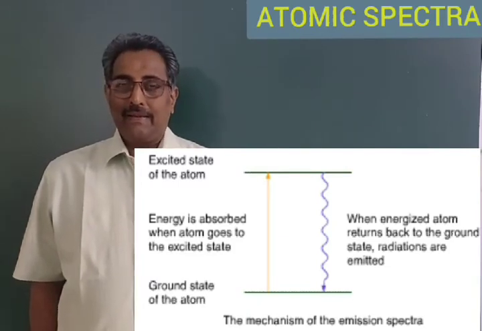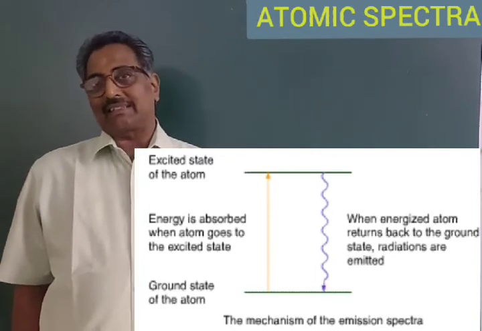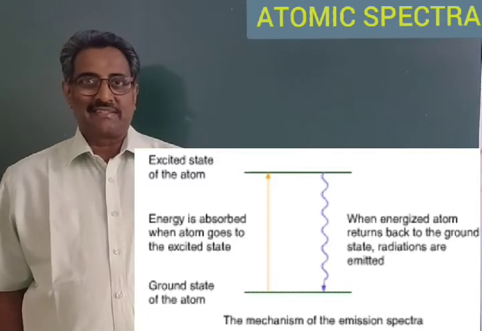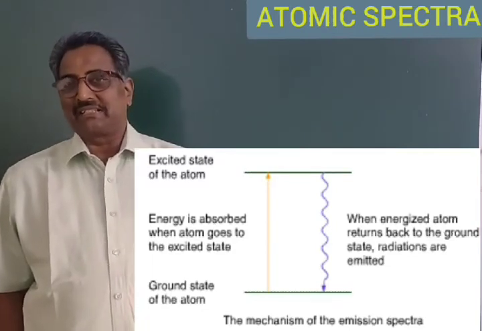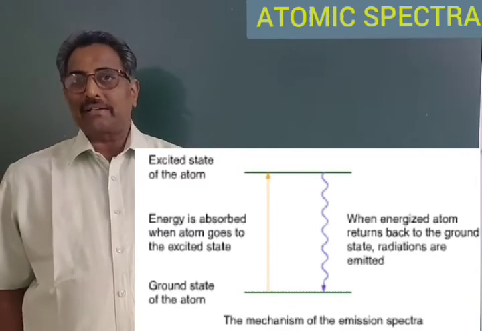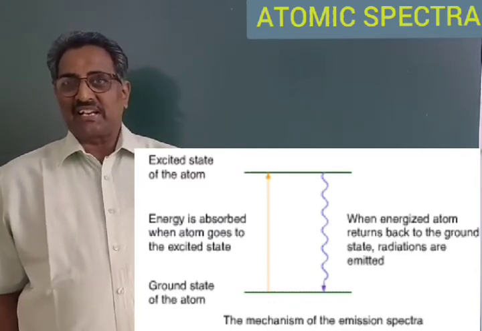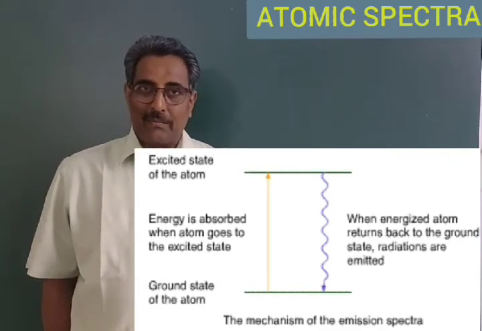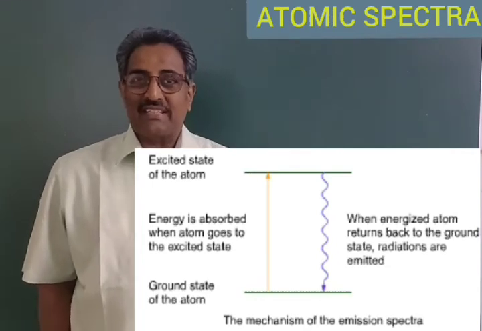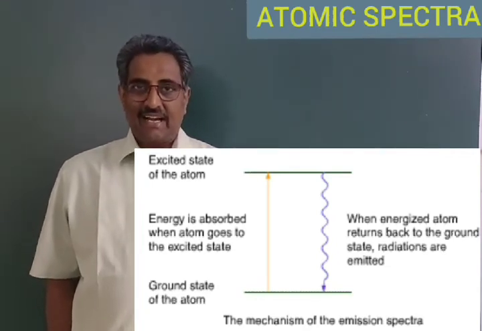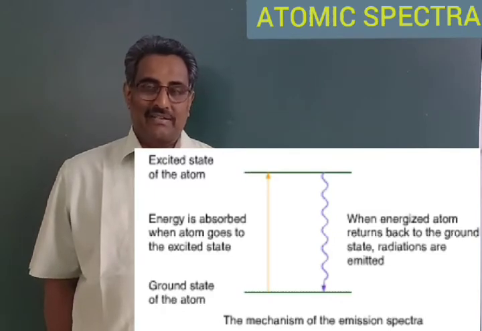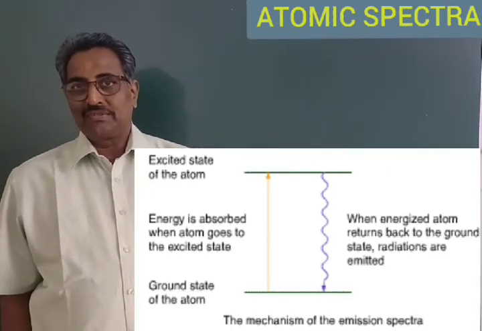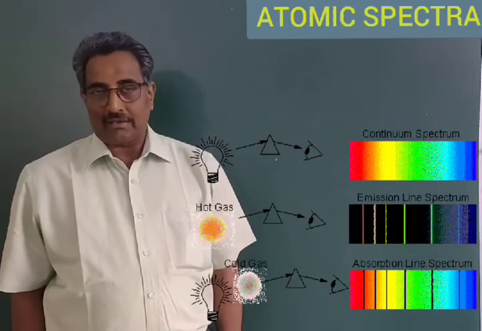After a few seconds, the excited atoms start emitting the radiations and come back to the lowest energetic state known as ground state by emitting the radiations in the form of photons of certain frequencies. And these radiations are observed in the atomic spectrum in the form of bright lights on dark background.